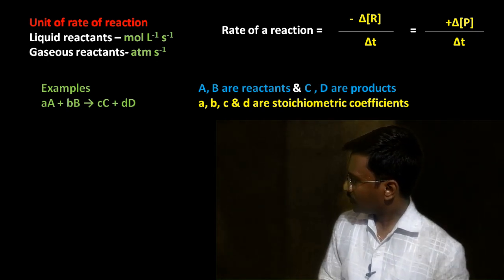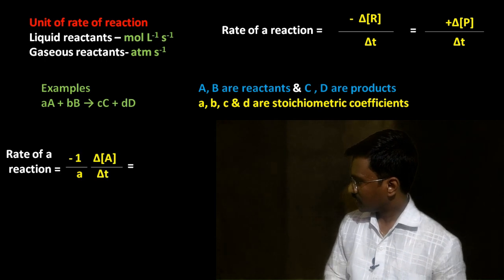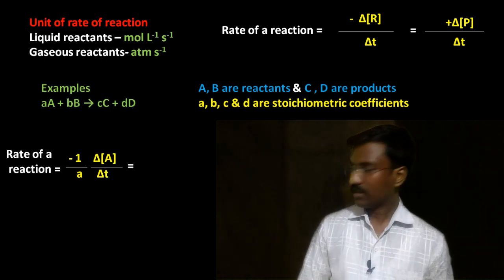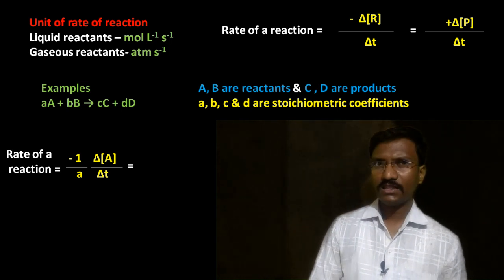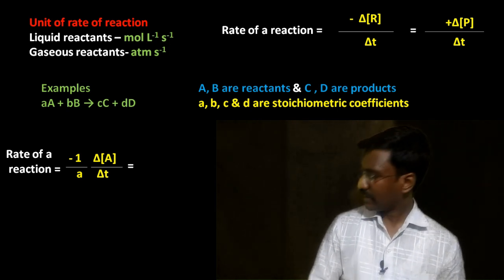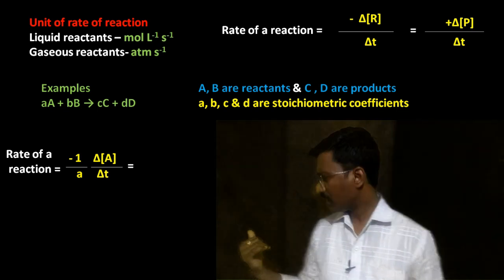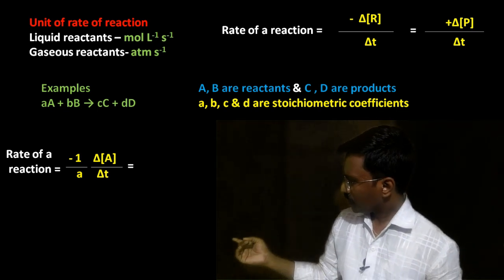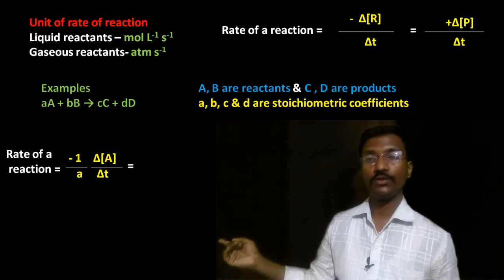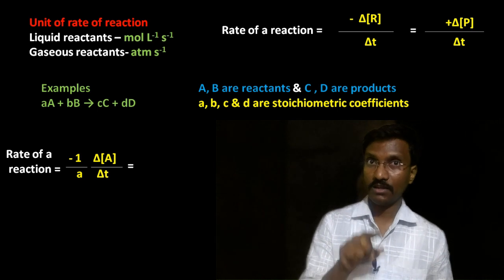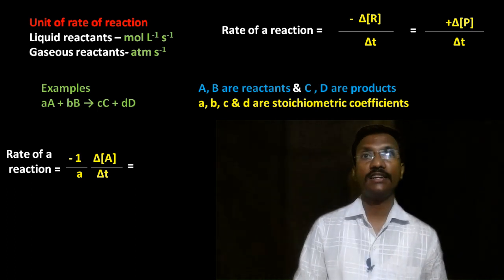Here, the rate of the reaction can be represented, first, by taking the reactant A. A is the reactant. Here, the rate of the reaction for this general reaction can be represented as, look here, first one is reactant A. With respect to the reactant A, we have to show the negative sign because the concentration of the reactant decreases.